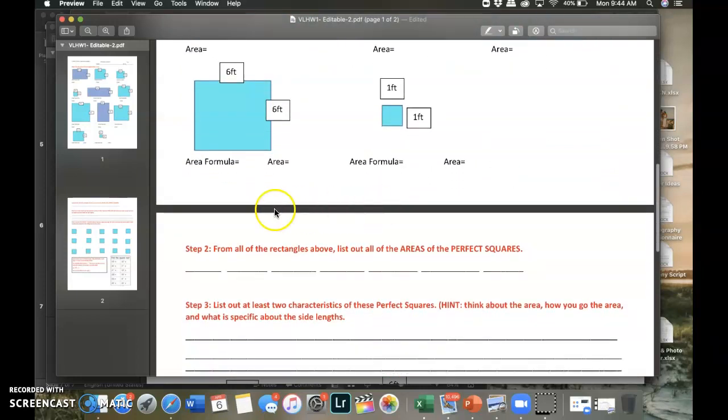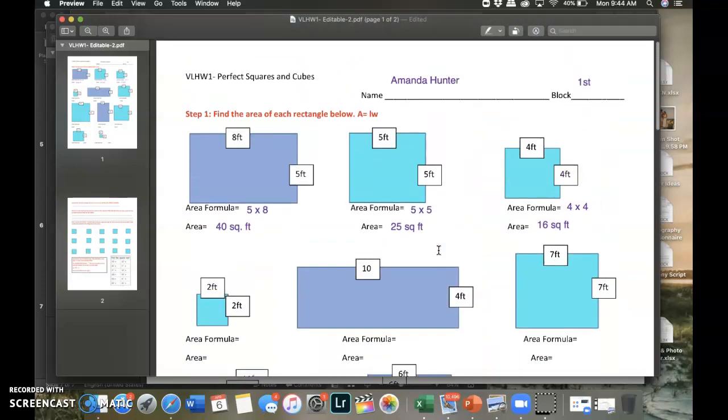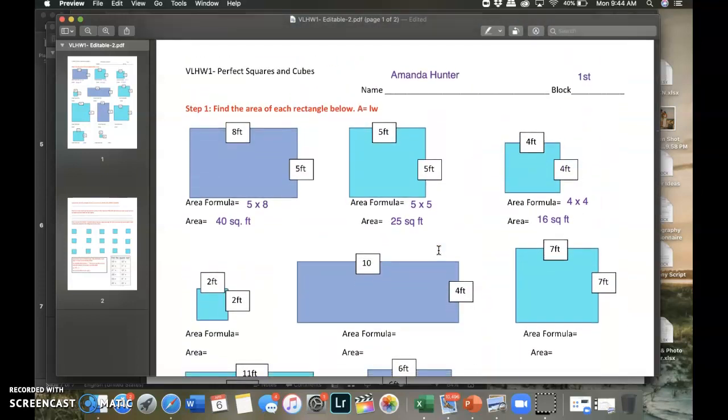And then we get to step 2, which says, from all of the rectangles above, list out all of the areas of perfect squares. Because even squares are rectangles, but not every rectangle is a square. All right, so from all of the images above, it wants me to list out the areas of only the squares. So if I scroll back to the top, and I haven't done all of them, hopefully you have, or you will.